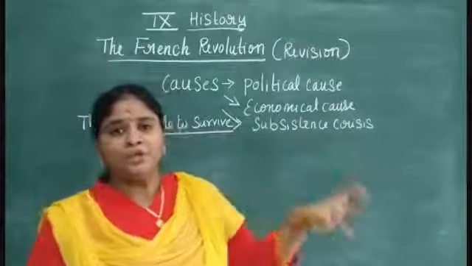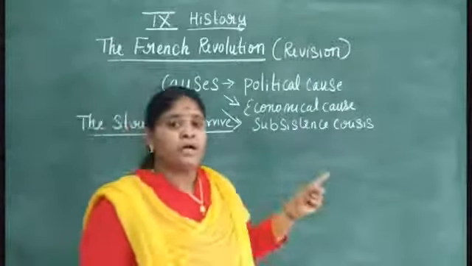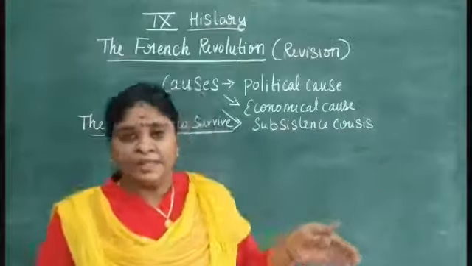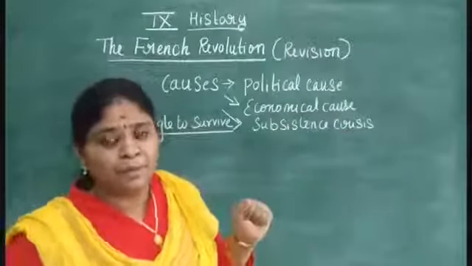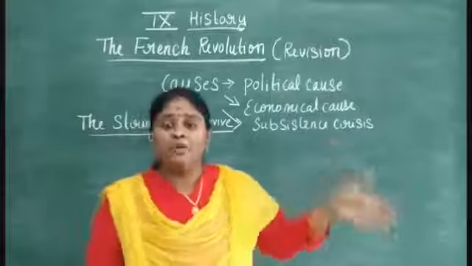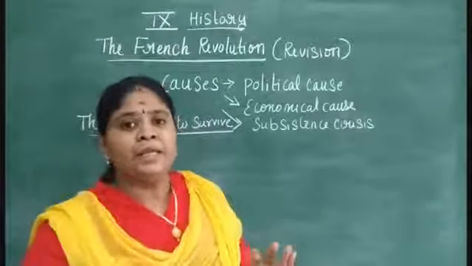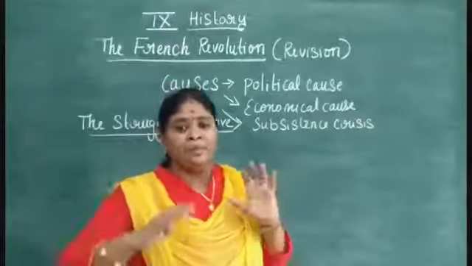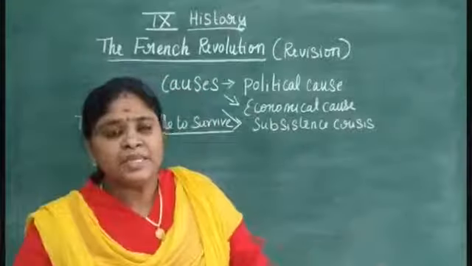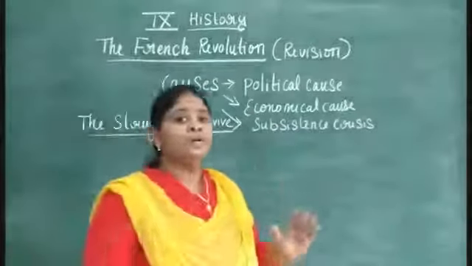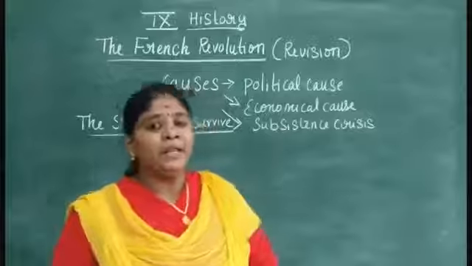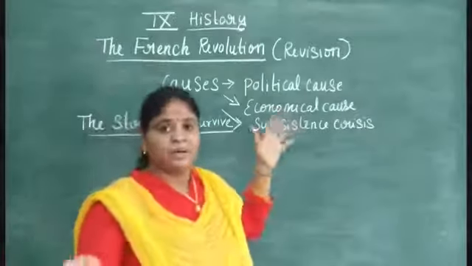Today we are going to see a new thing, and we also saw about the estate assembly. Do you remember, my dear students? In 1614, the meeting between the three estates was held, and after that they did not conduct any meeting between these three sections.